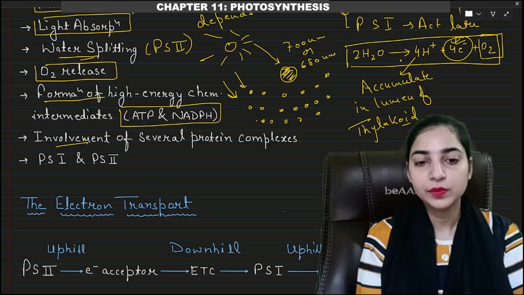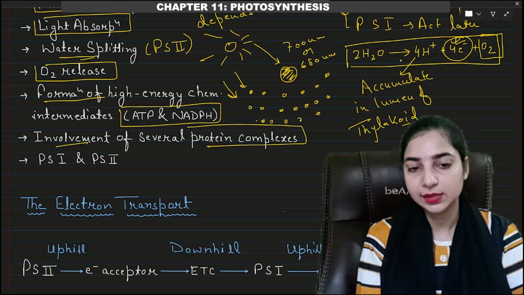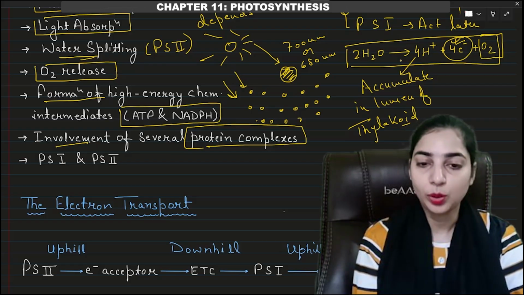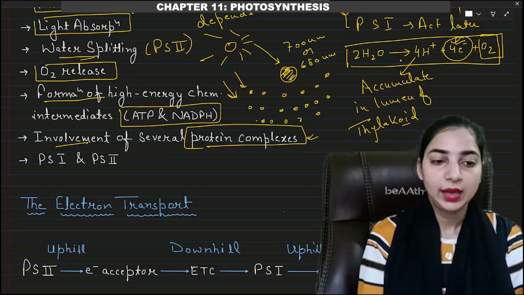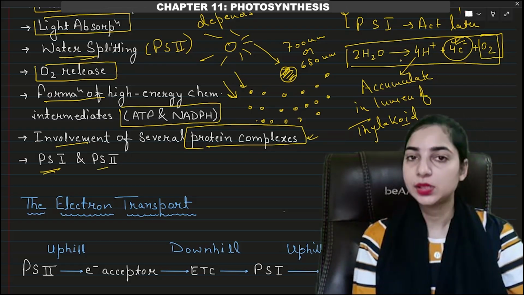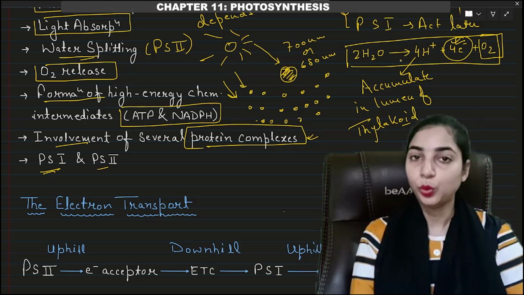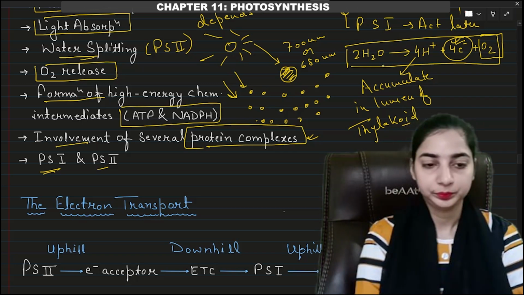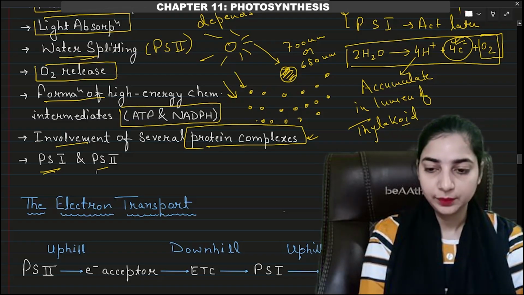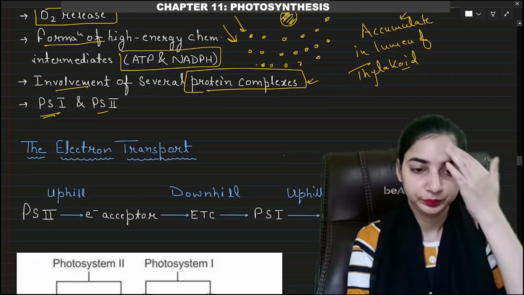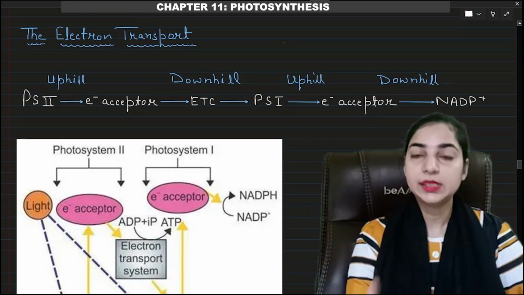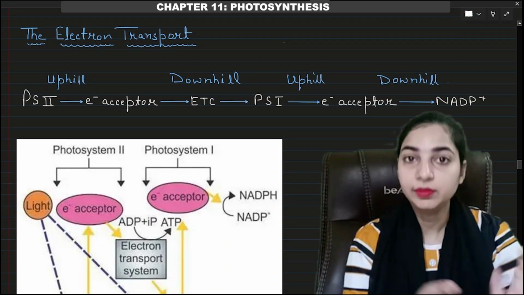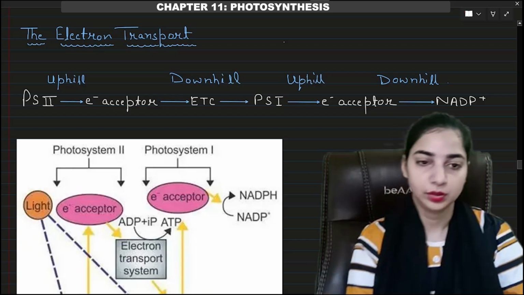There is involvement of several protein complexes as well. So the light reaction will also involve protein complexes. This also we will see, and it consists of photosystem 1 and photosystem 2. Both photosystem 1 and photosystem 2 are parts of the light reaction. Now let's see electron transport. Here we will see how the electron that was released during the splitting of water will be used during the light reaction.